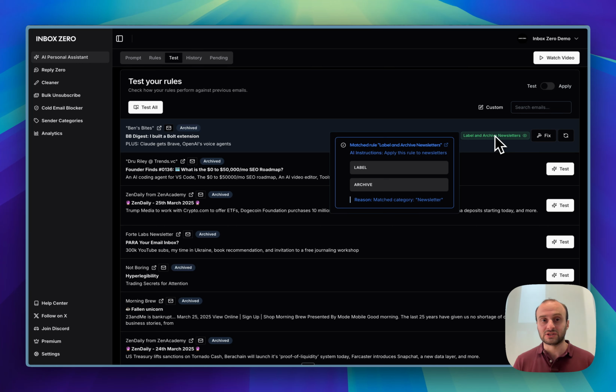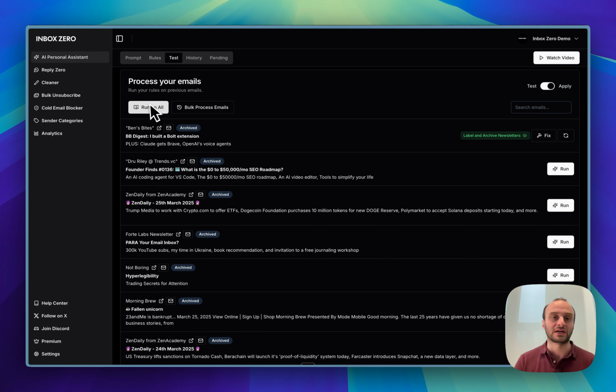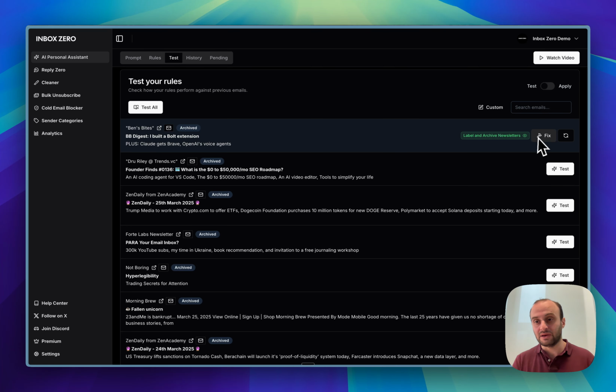If you want to run this on old emails, by the way, you can hit apply and you can actually go and run it on emails that have already been in your inbox. But for the most part, how it works is new emails coming in, we'll be handling them in real time as they come in based on your rules. If you do notice something is wrong, you can hit fix. You can adjust the rules a bit to handle them a bit better.